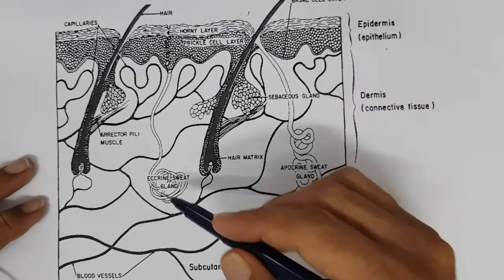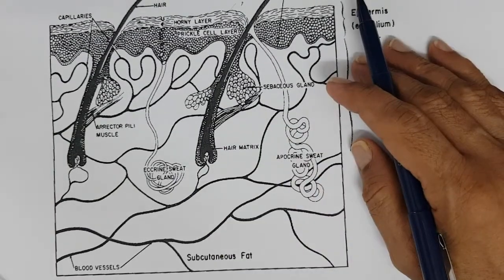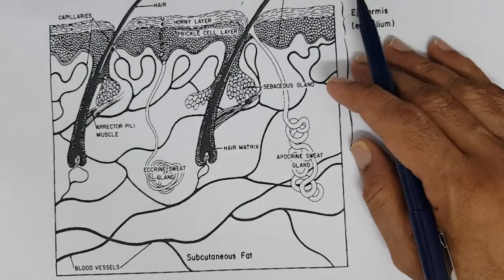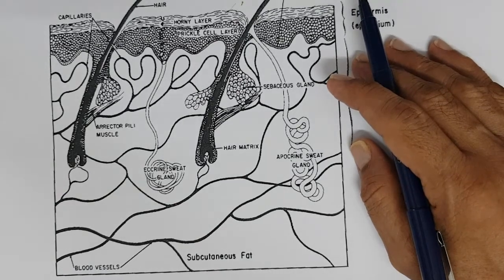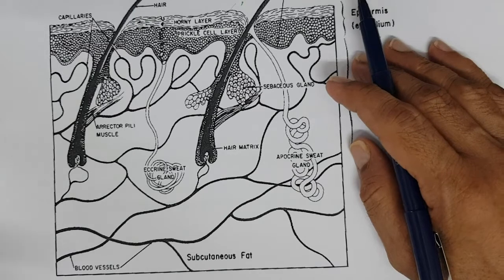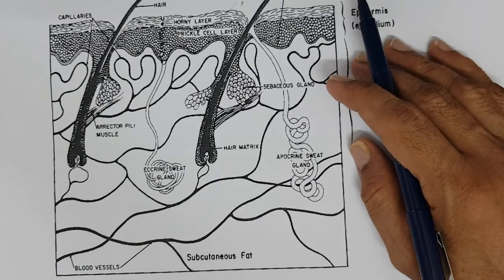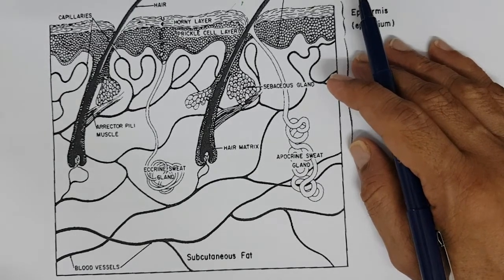Now, eccrine sweat disperses that apocrine sweat and spreads it, right? And also it gives moisture and supports microbial growth in that area, because moisture is there. So it's an ideal condition, temperature, underarm.